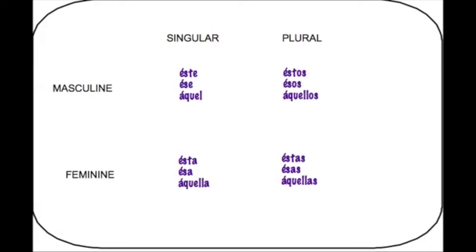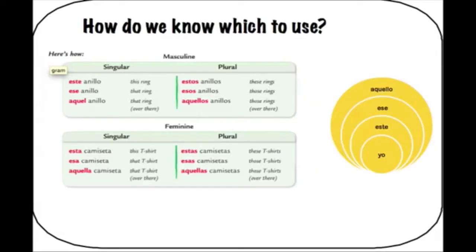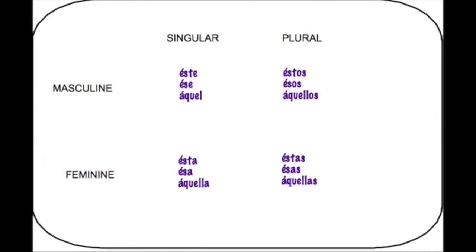So just to recap, demonstrative adjectives we use right in front of the thing that we're talking about, and we use them to refer to the distance of an item. Demonstrative pronouns do the same thing, except we don't need to use the item in the sentence. ¿Cuál camisa quieres? Esta. This shirt.